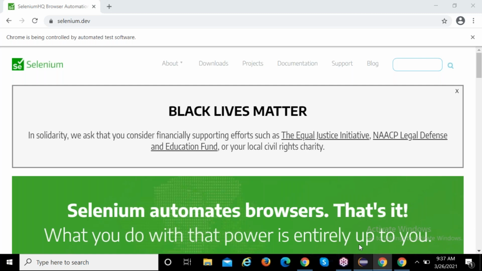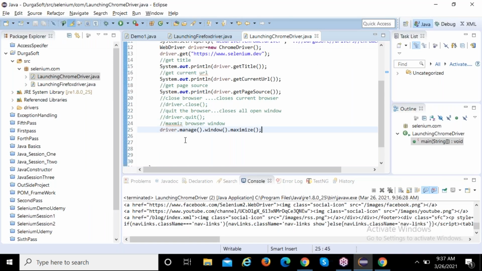Generally, every time we need to write this command: driver dot manage dot windows dot maximize. This is very, very important in real time. We need to use this command regularly, because we never work with a small screen, so we always maximize the screen. In an interview they may ask, can you tell me how you maximize the window? You can simply say: driver dot manage dot window dot maximize.